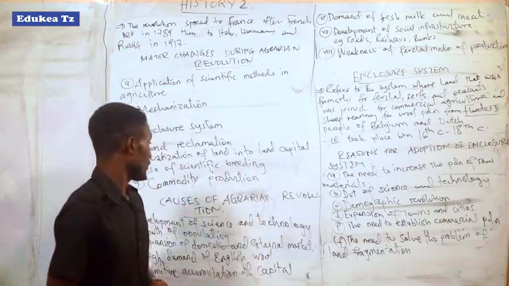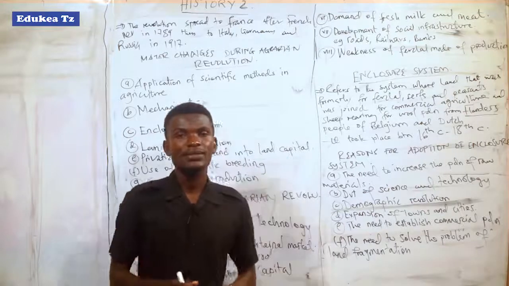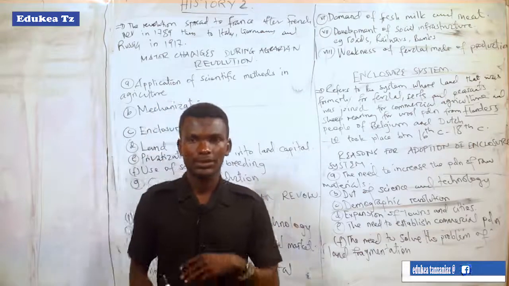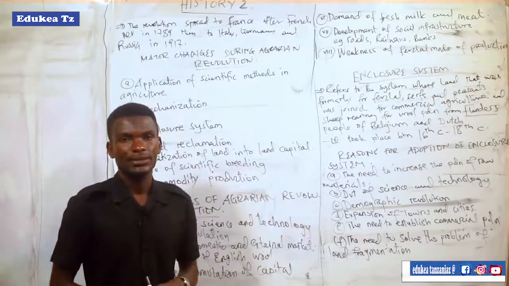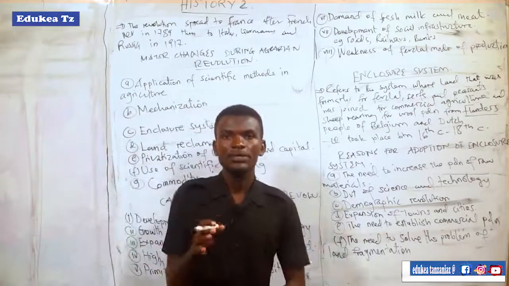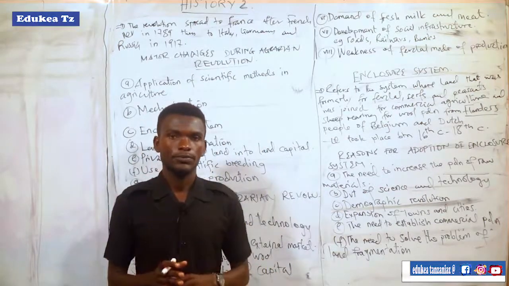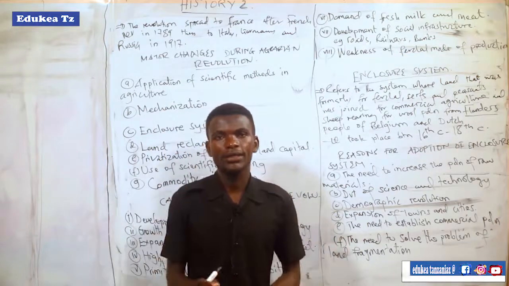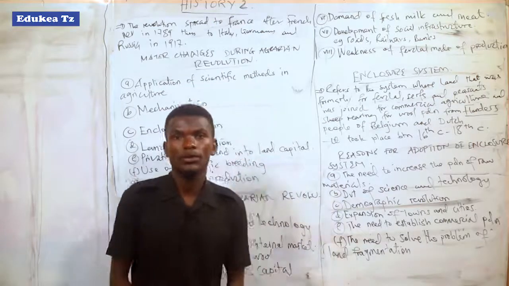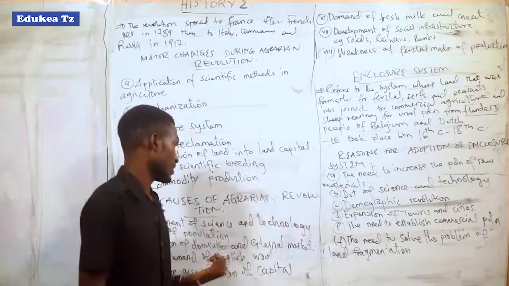The cause of agrarian revolution was the expansion of the domestic and external markets. In which sense? For the domestic market, it means the population increased in Britain and other European nations. That made the market possible. Because the people are many and products are being produced, people will consume those products. That will lead to an increase in purchasing power because there is enough population to support the market.